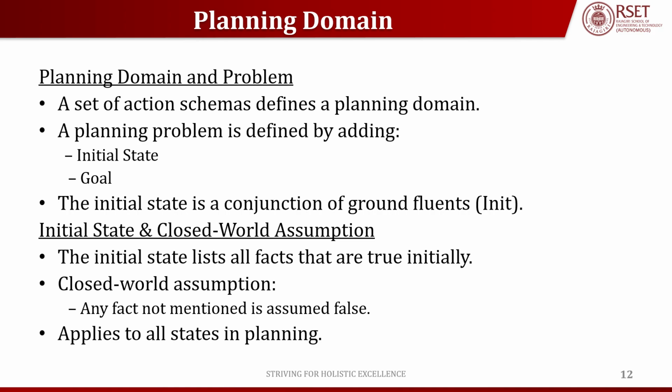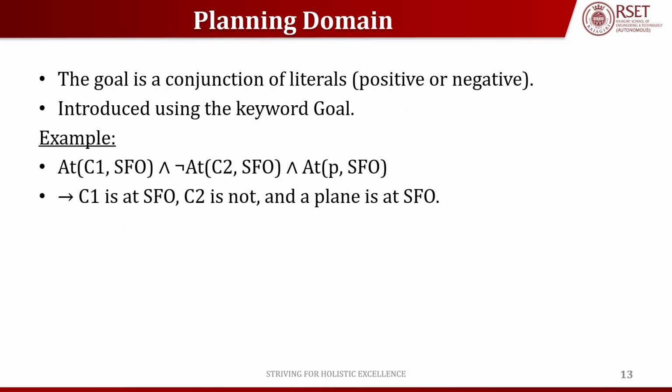The initial state is a conjunction of ground fluents, that is the init value. What are the initial state and the closed world assumption? The initial state lists all facts that are true initially, whereas under the closed world assumption, any fact not mentioned is assumed false, and this applies to all states in the planning. So in the initial state, all the listed facts are true, whereas the facts which are not mentioned are considered false. The goal is a conjunction of literals, that is, it can be positive or negative, and it is introduced using the keyword goal.